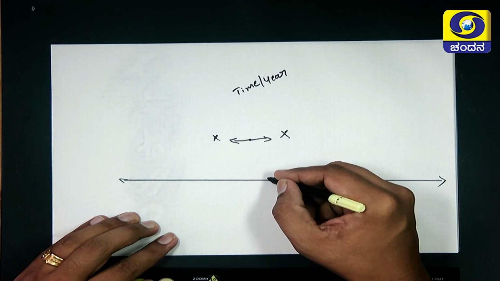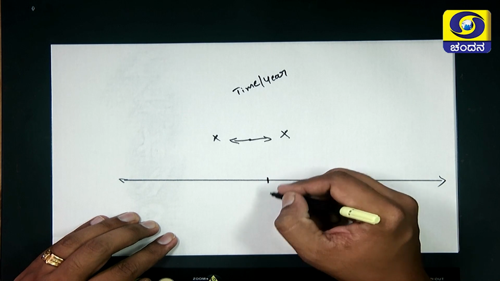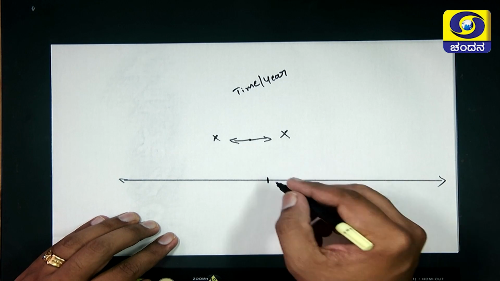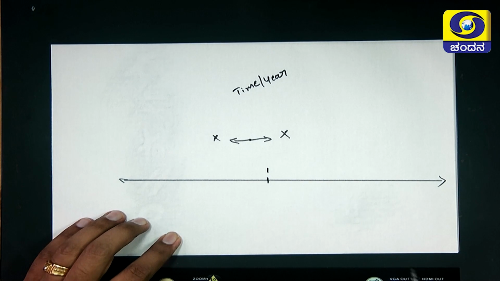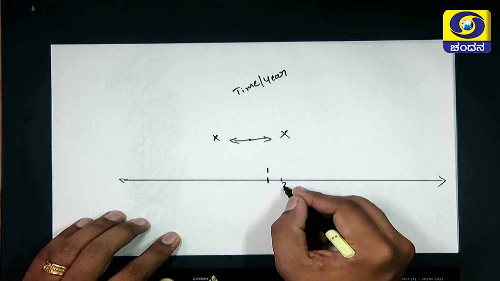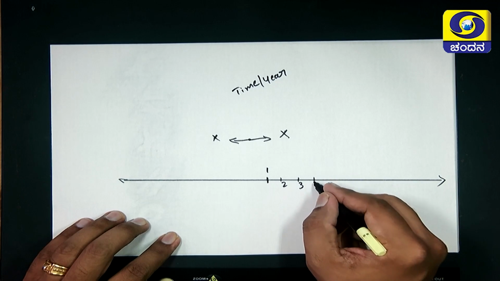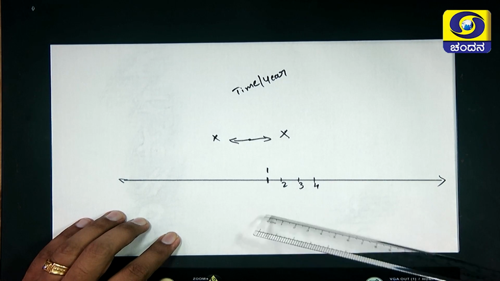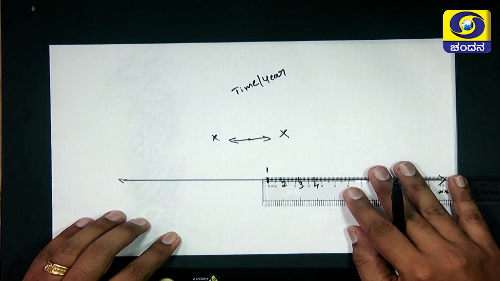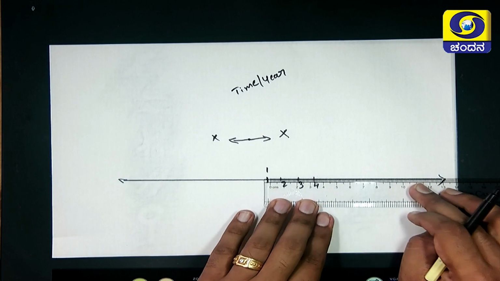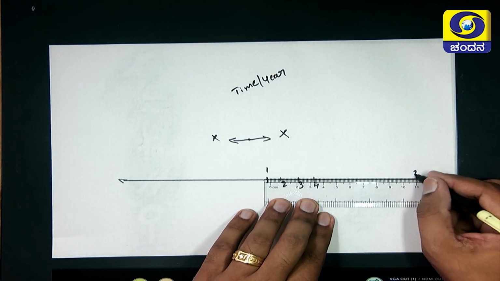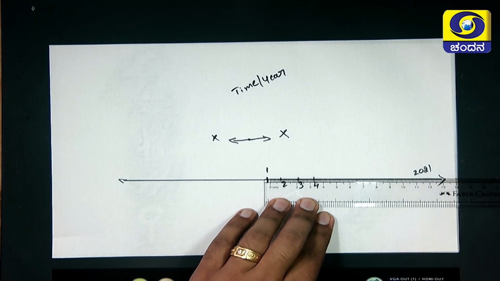So, the historians have taken a certain point where Jesus was born and that was considered as the first year. So, since then, see, this is second year, this is third year and this is fourth year. Easily you can see this with the help of a scale. See, 1, 2, 3, 4, 5, 6 and it goes on, and presently we are at 2021.